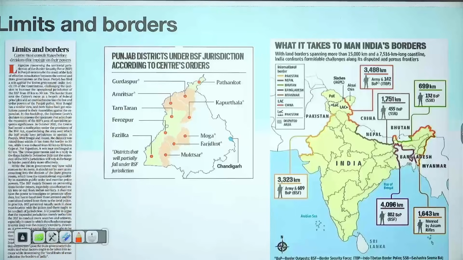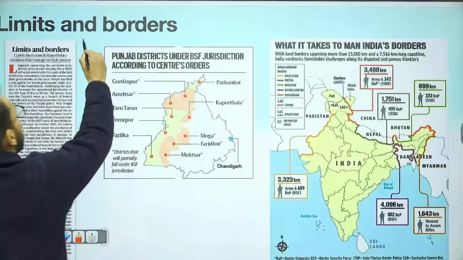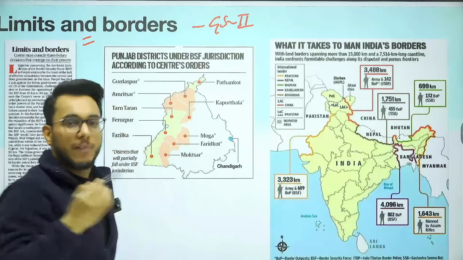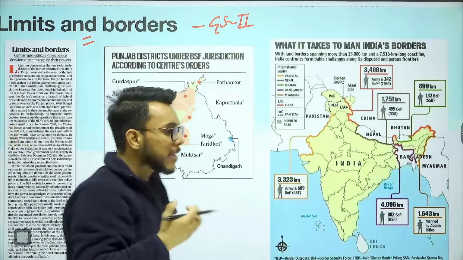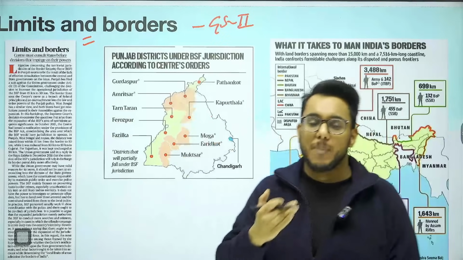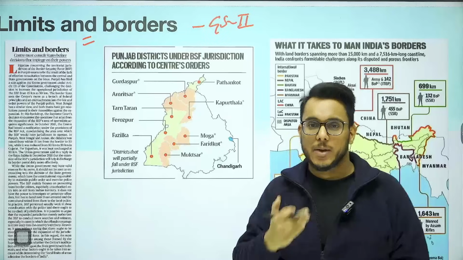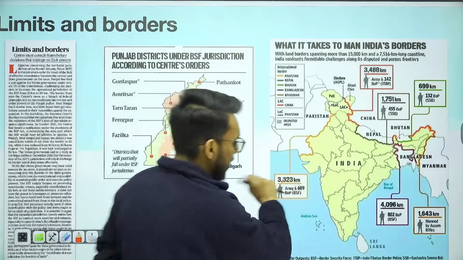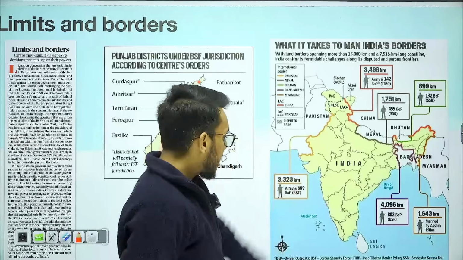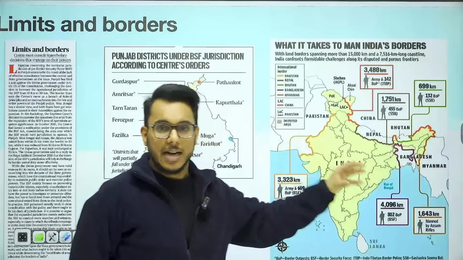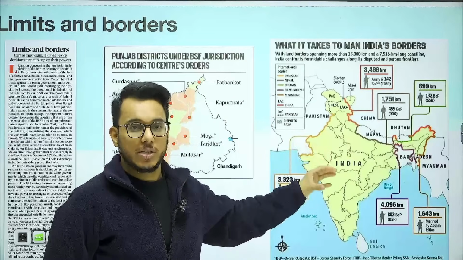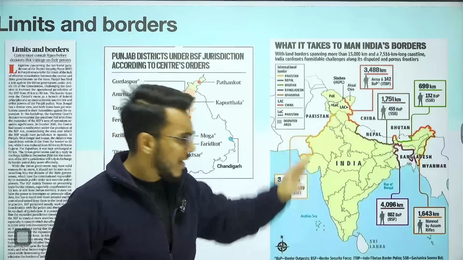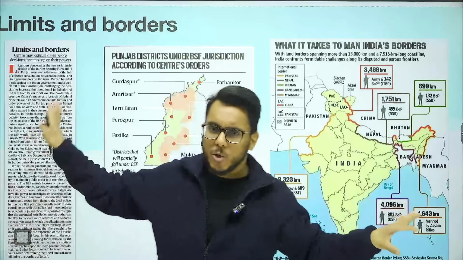Limits and borders. Now this particular article, guys, we are going to see with respect to GS paper number 2, issues related to federalism. First of all, before going into this article, let me give you some basic background. Basically, here we have the map of India, and we have dedicated border protection forces who have the responsibility to protect India's frontiers, India's borders. First of all, let's understand that and then we'll go into this article.